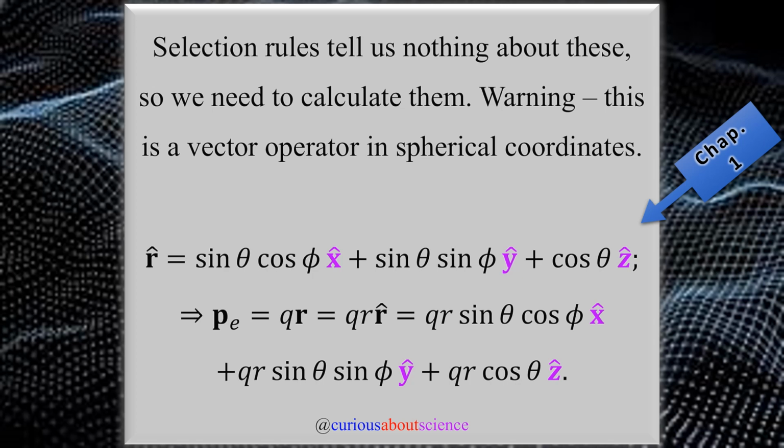Not too bad, but be aware it needs to be brought in there. And now that we're dealing with P as the electric dipole as just a vector, not an operator, we see that that is equal to QR, and R is equal to the magnitude times its unit vector. So this is why we have it in this notation. QR, and then all these other things. Now we can put this back in and see what we have.